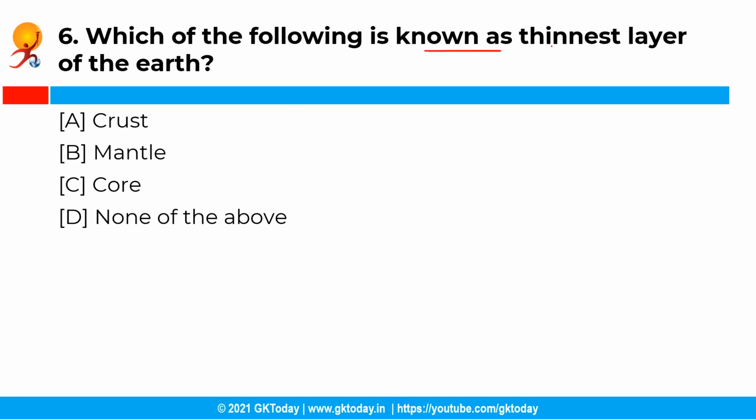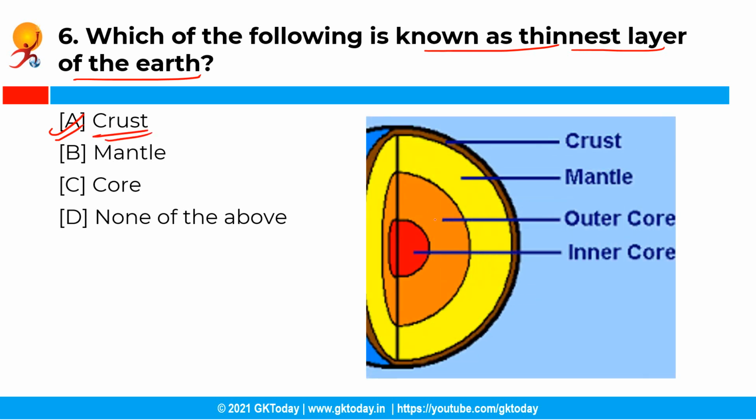Moving ahead with the next question. So which of the following is known as the thinnest layer of the earth? Now you have the following options and the correct answer is option A, that is crust. So the crust is the outermost part of the lithosphere of the earth and it is usually distinguished from the underlying mantle by its chemical makeup. So it is the thinnest layer as it extends only from 30 to 45 km on land and 5 to 10 km in the ocean.